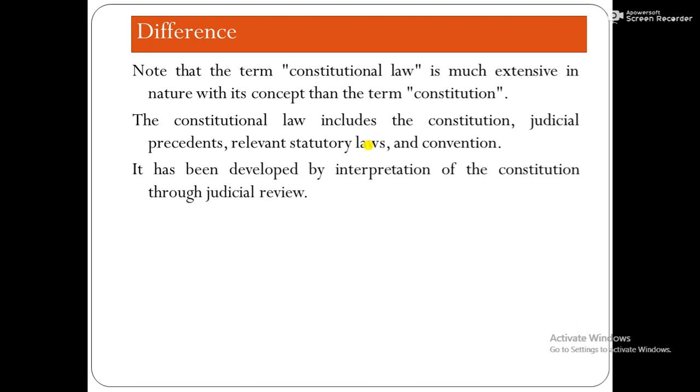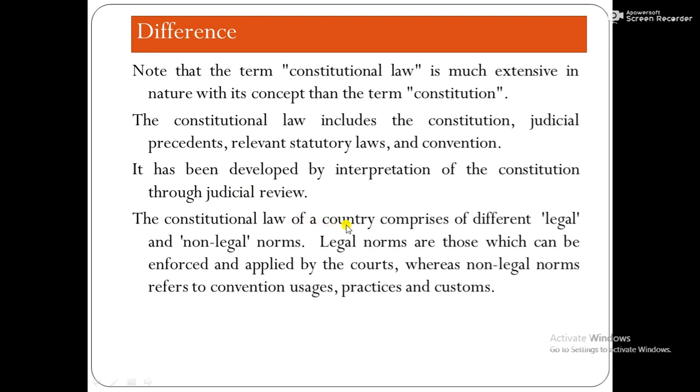It has been developed by the interpretation of the Constitution through judicial review. How is constitutional law developed, how does it emerge, how is it made? Very simple. It has also been originated or created by the interpretation of the Constitution through judicial review, judicial activism, judicial decisions. Clear?